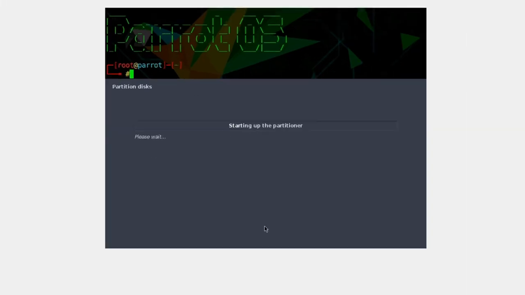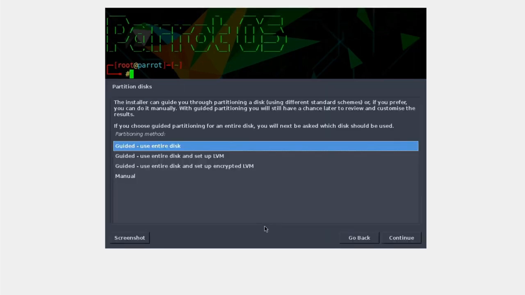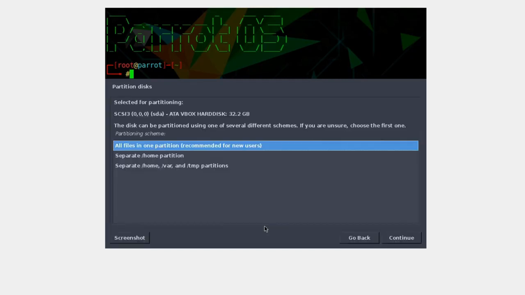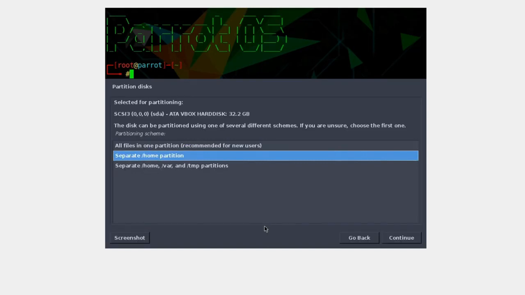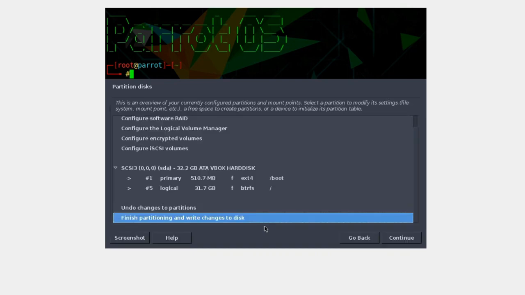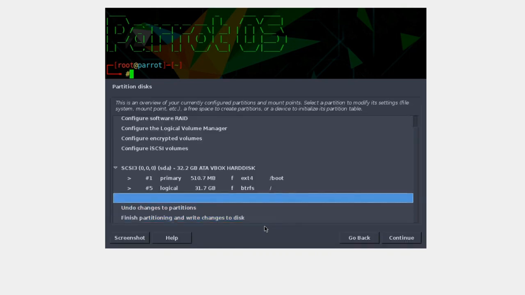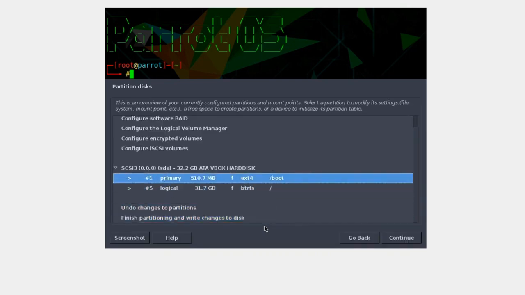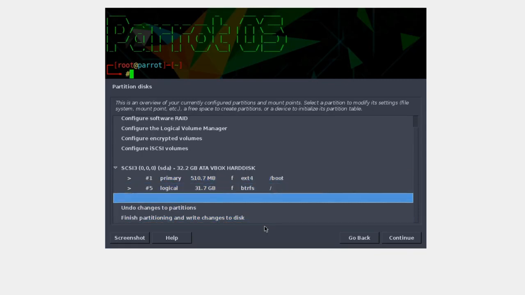Now we have to make partitions on our virtual hard disk. Since we are installing Parrot OS in VirtualBox, we will use guided partitioning mode. Select first option, all files in one partition and continue. It will create 2 partitions on virtual hard disk. Select finish partitioning and write changes to disk and click continue.